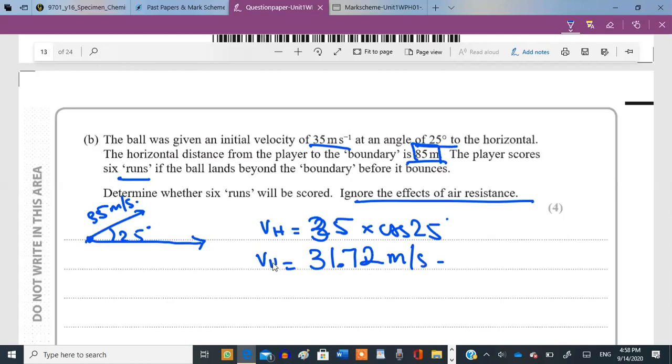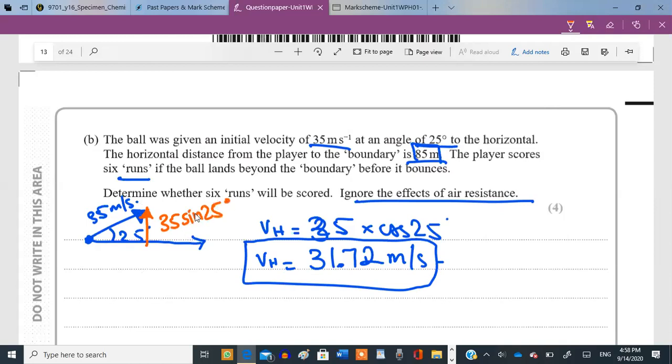Now this is your horizontal velocity. Now all you need is the time it took for the ball to cover this distance. How will you get the time? By now you should be thinking that you'll need to find the vertical component of the velocity, which is going to be 35 times sine of 25 degrees.